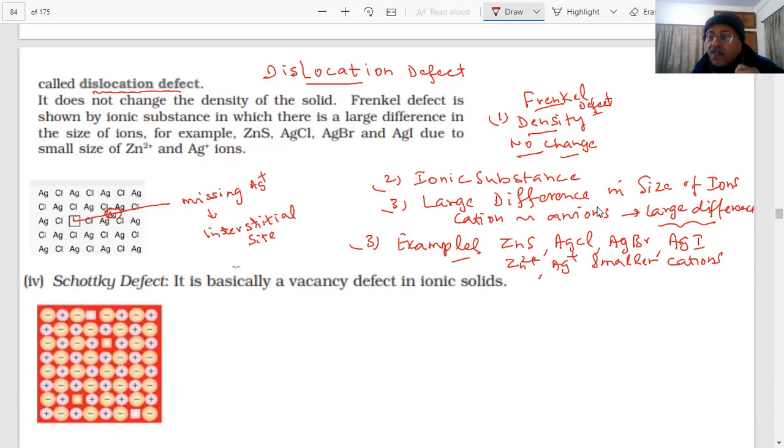Examples are very important. Yes, they will ask you this question in the paper. It has been asked many times. Everything is to be noted. Any doubt, we will stop. So we have shown pictures in order to explain. All right, next, coming to the Schottky defect.